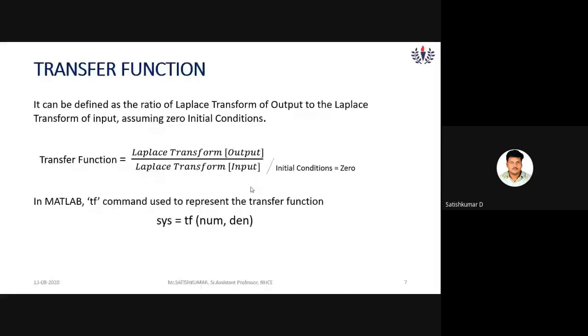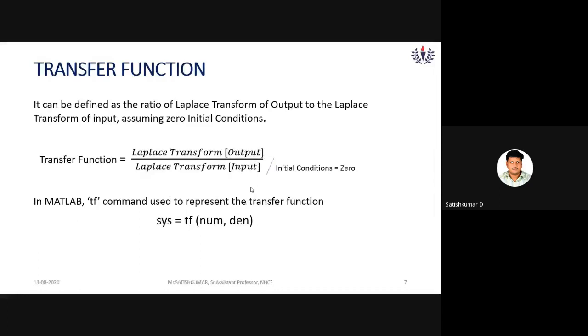Okay. So in MATLAB, for finding the transfer function, the command is TF. Here the numerator and denominator are polynomials in S domain. I will show you the example in MATLAB also. The MATLAB command for finding the transfer function is sys = tf(num, den). NUM stands for numerator polynomial and DEN stands for denominator polynomial.